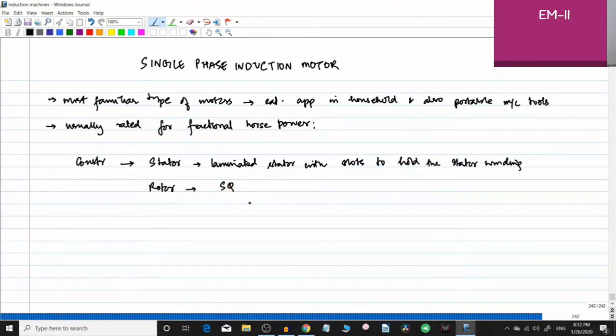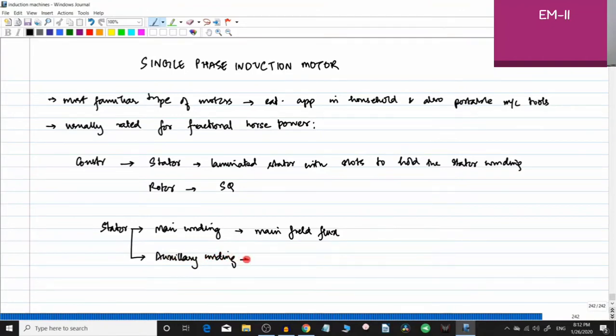Now, the stator usually has the windings. You know that in the 3-phase induction motor, the stator holds the 3-phase windings. That 3-phase winding produces the main field flux. That is what you have learned till now. So here also, the stator will have a main winding, and this produces the main field flux, or the working flux, the rotating magnetic field and all those things. And there is another winding in the stator which is called the auxiliary winding.